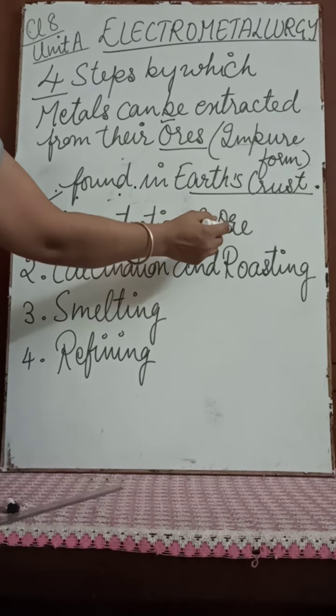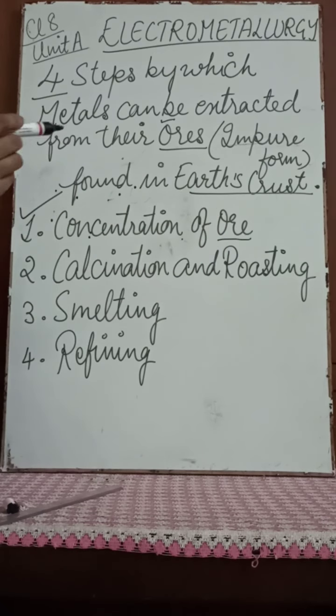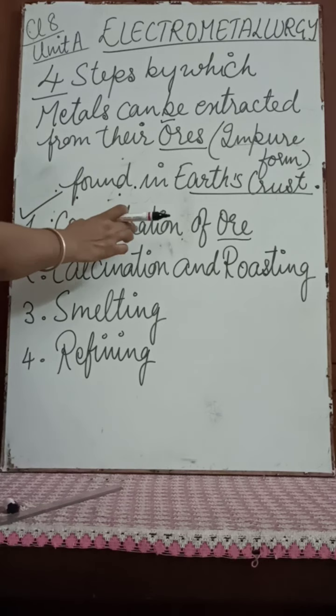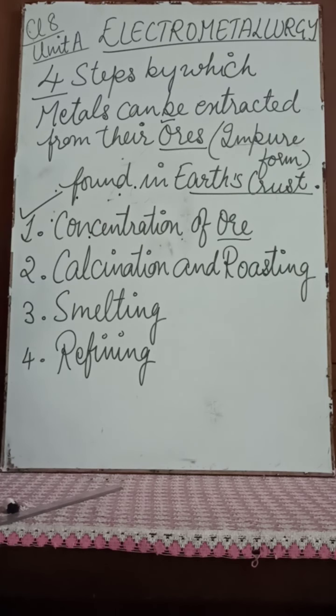Now this ore, the impurities are first removed, and what are the impurities? Sands, silicates, stones, and that is called the matrix. So the concentration of ore is first done, that is, the matrix is removed from the ore. That is called the concentration of ore, and it is crushed down into powder form. Concentration of ores means the matrix is removed from it. And what is matrix? I told you, they are the impurities like sand, stones and silicates.